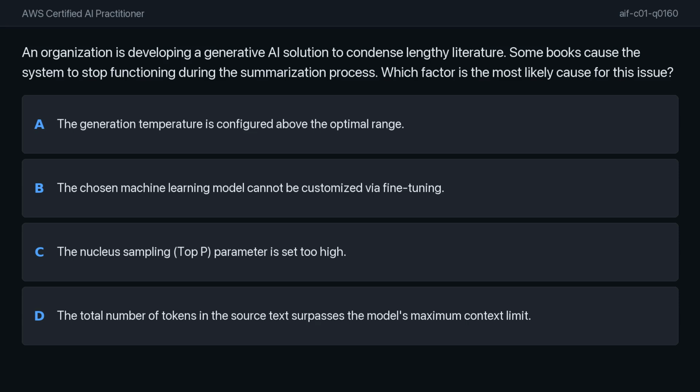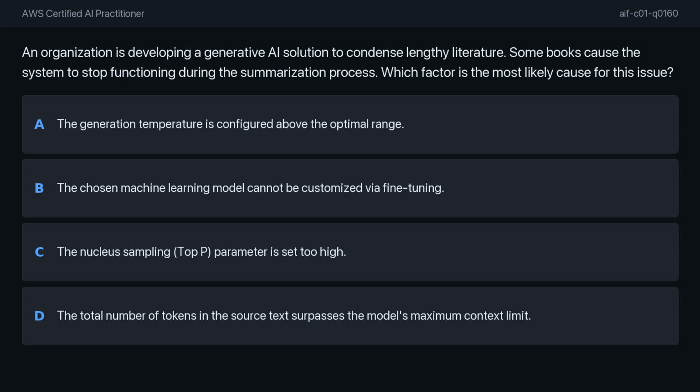When a summarization process encounters a file that's too long, the model may exceed its maximum context limit. This limit is typically referred to as the model's context window. Once this limit is exceeded, the model ceases to function properly. The correct answer is D. The total number of tokens in the source text surpasses the model's maximum context limit.